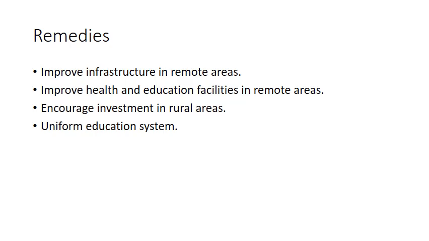If you want to remove the class systems, or the economic disparity which emerged because of this class difference, we have to introduce a uniform education system. A uniform education system will produce uniform, or the same types of brains or same levels of brains. This will reduce the difference in classes.